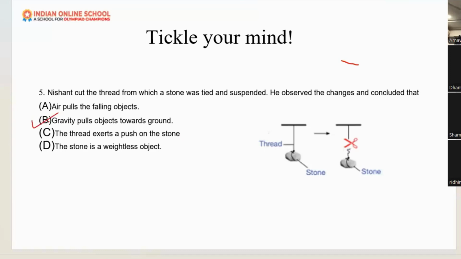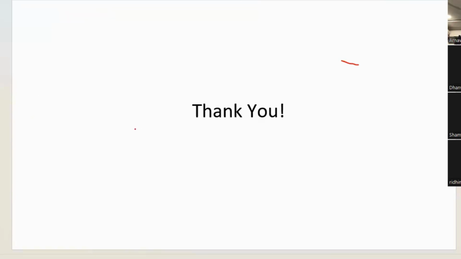Whenever Nishant cut that thread, the stone will fall down, and it is due to gravity. Due to gravity, Earth will pull all the objects towards it, and that is the gravitational force. So B is the correct answer.